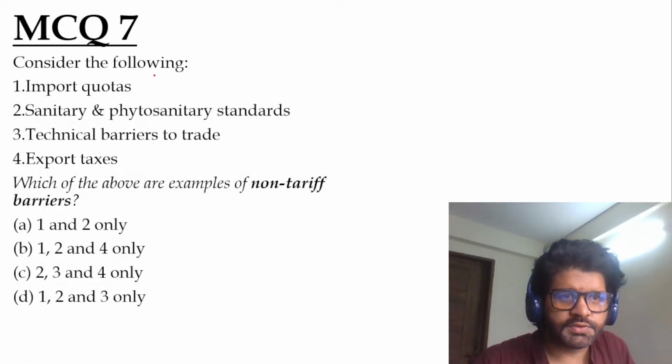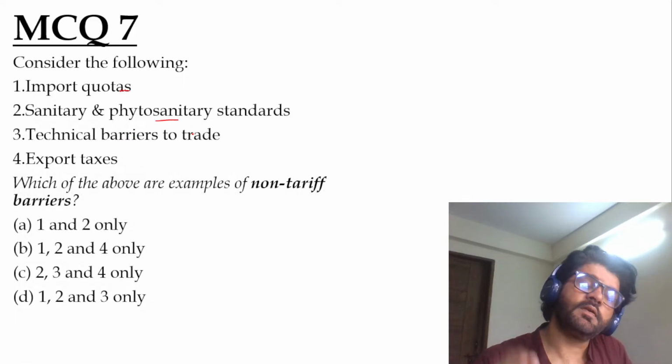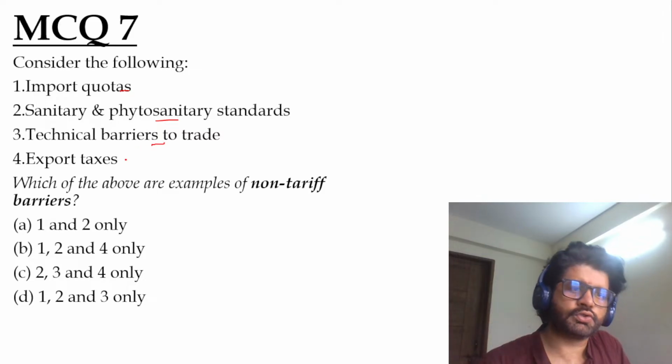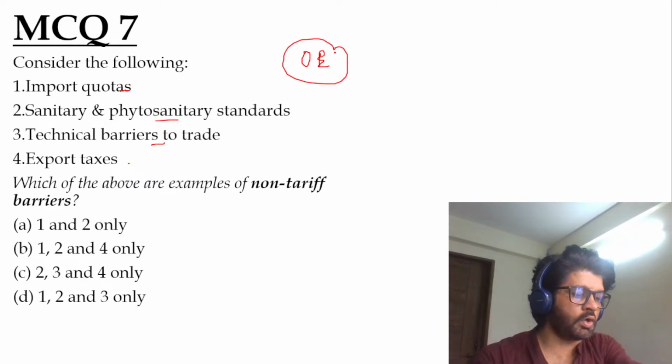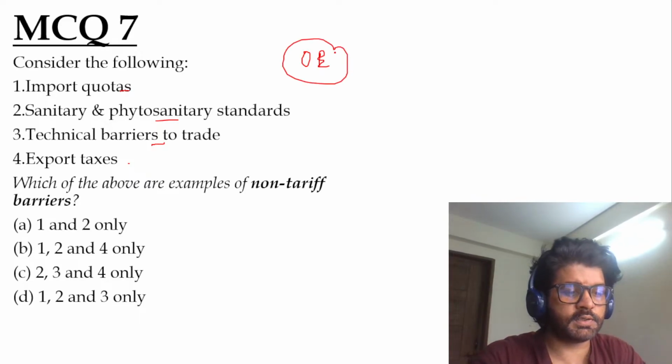MCQ 7. Consider the following: import quota, sanitary and phytosanitary standards, technical barriers to trade, export taxes. Which of the above are examples of non-tariff barriers? Again, use option elimination. That way, you'll be able to solve this question in a much better manner.